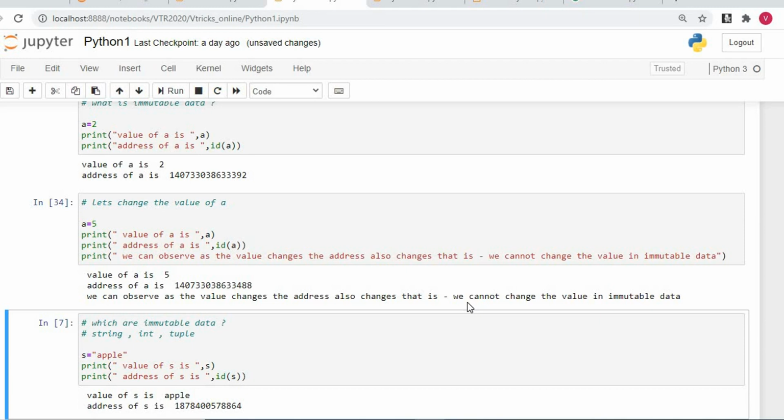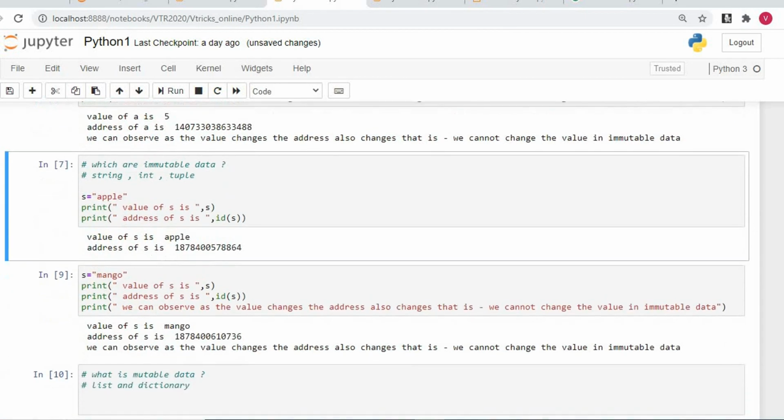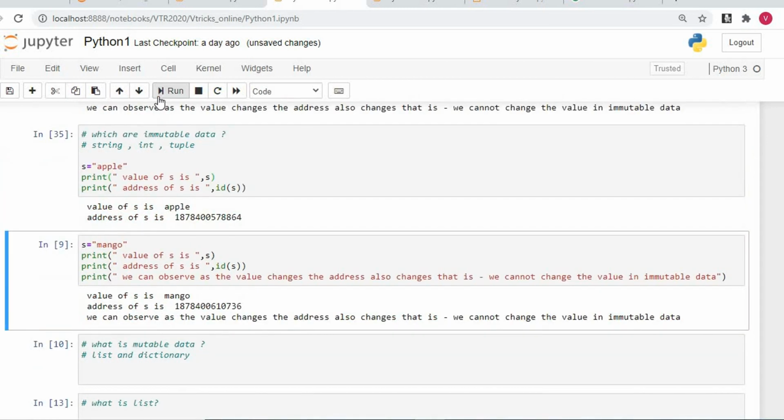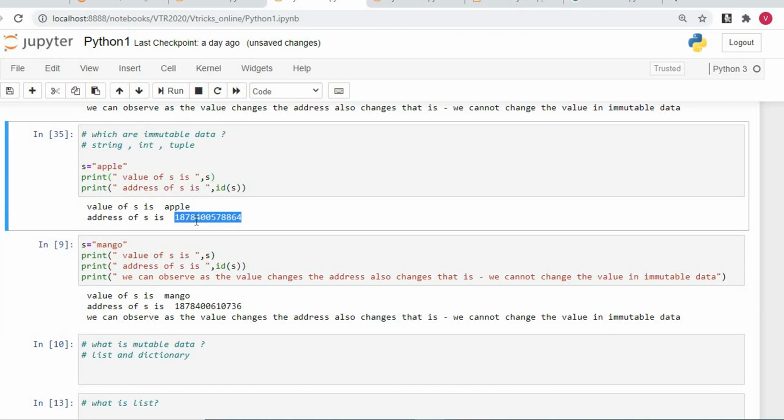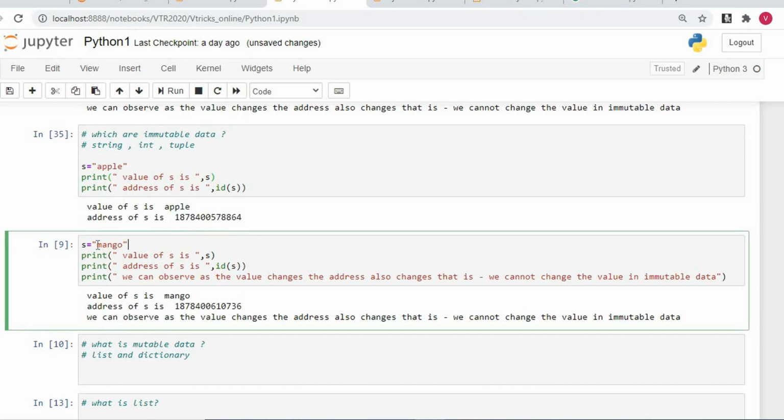How about the string data? We can see that also. I have given s is equal to apple. With s is equal to apple, I can say value of s is s, address of s is id of s. I'll just run this. You can see here the value of s is apple, and the address of s is some particular address. Good. Now I'll create one more, s is equal to mango, which was apple previously. I'm changing s to mango.